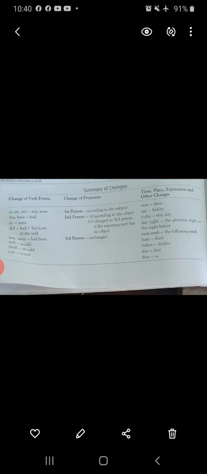So dear students, while doing this reported speech, keep it in your mind that you need to be updated with the verb forms. That is the most important part.